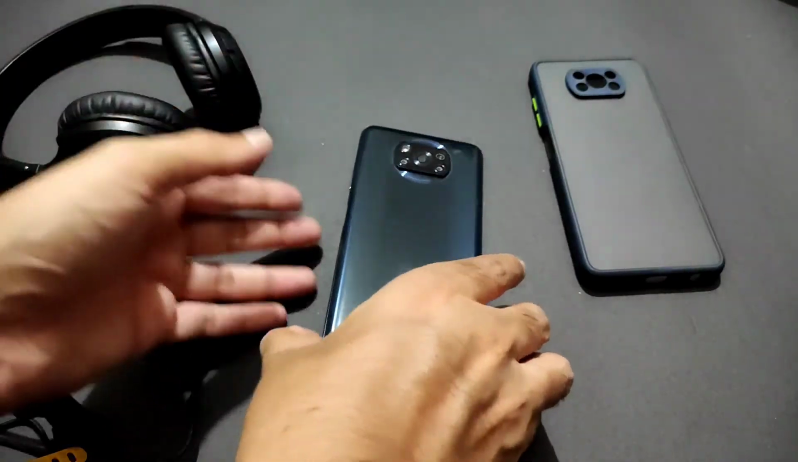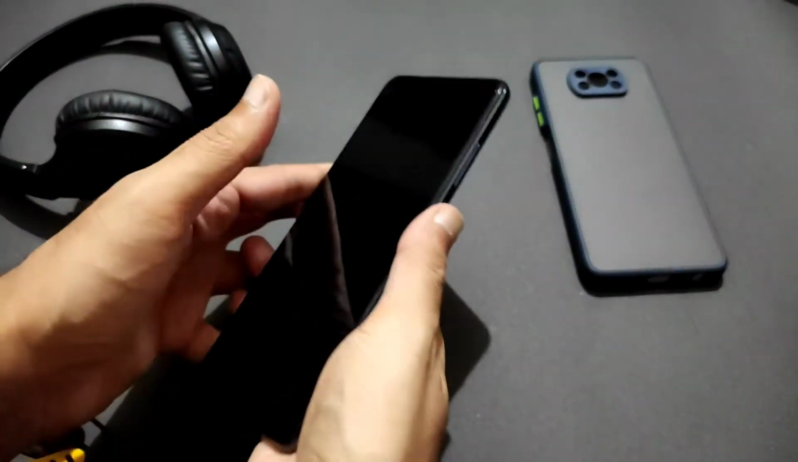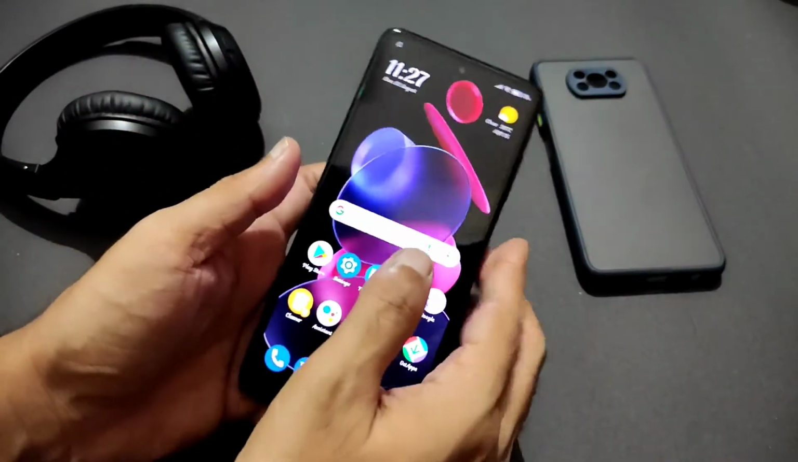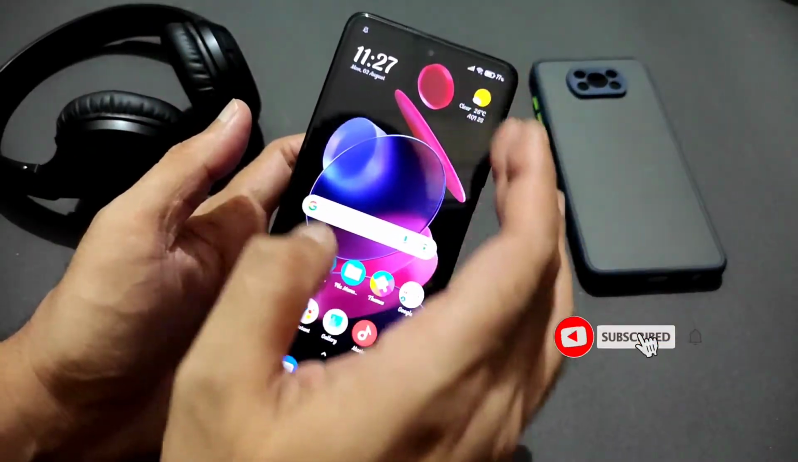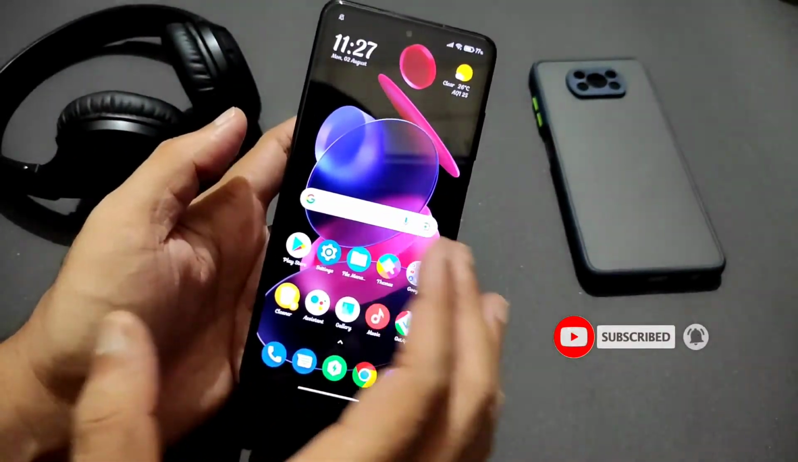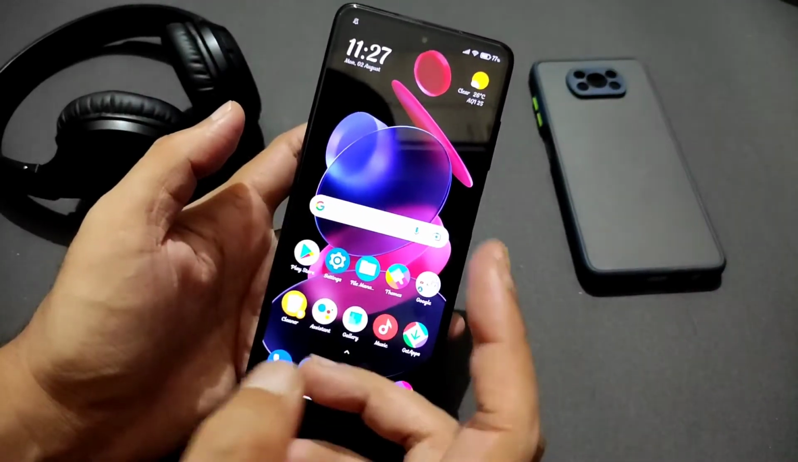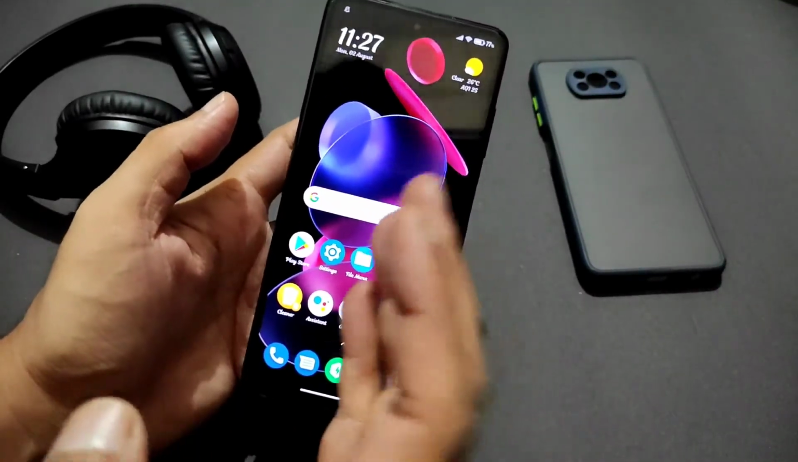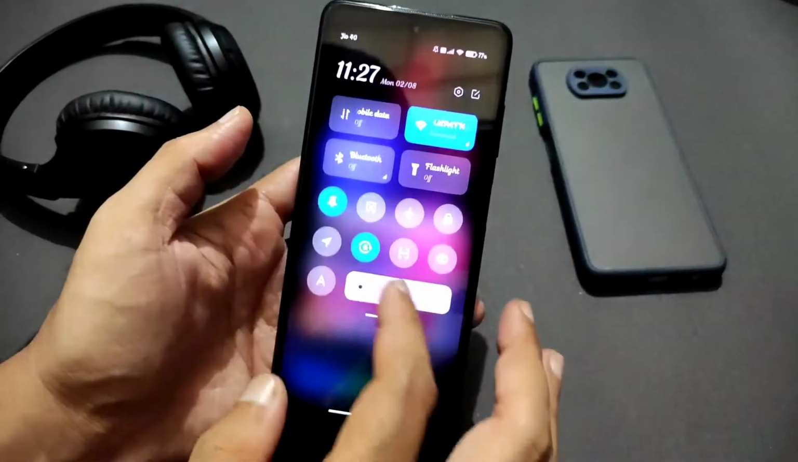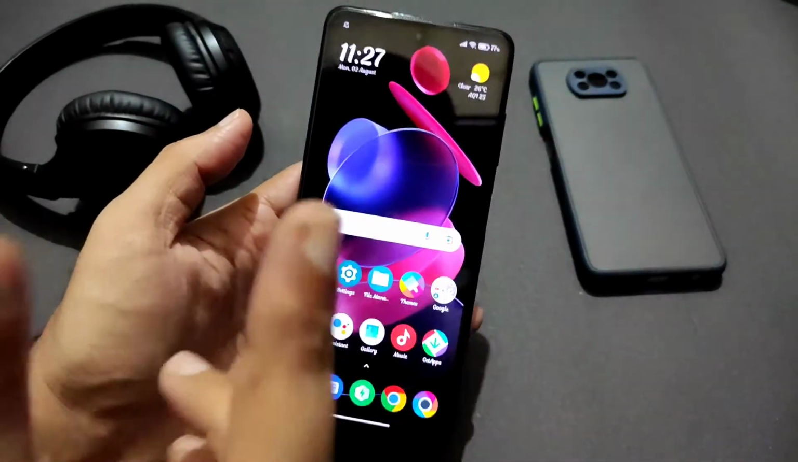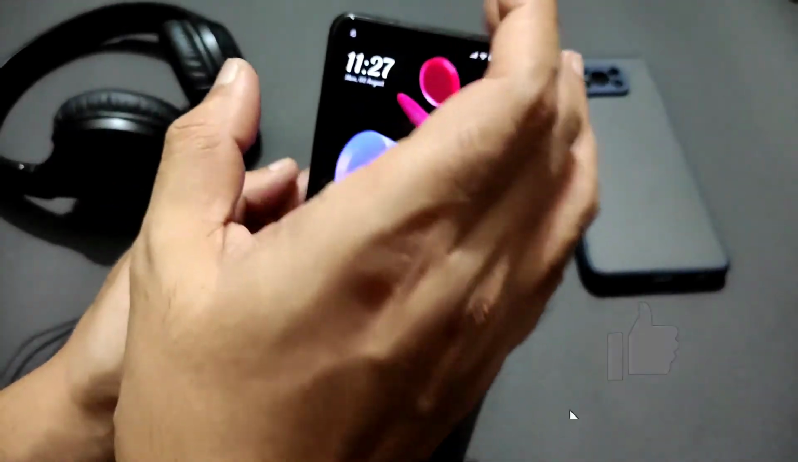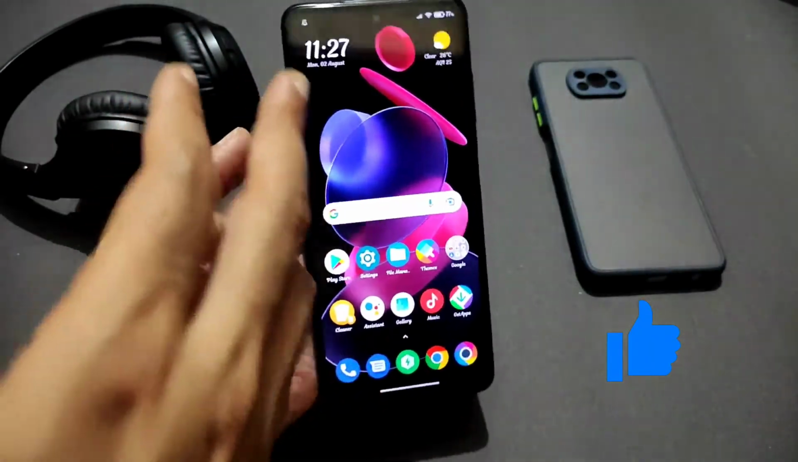As you've seen in the thumbnail and the title, here I am going to show you how to increase the Poco X3 loudness by using certain tools present in the MIUI, and I will be showing you two different methods. One is by a tool and another one by installing an application. I will be showing two different ways to increase the loudness of the Poco X3 stereo speakers.